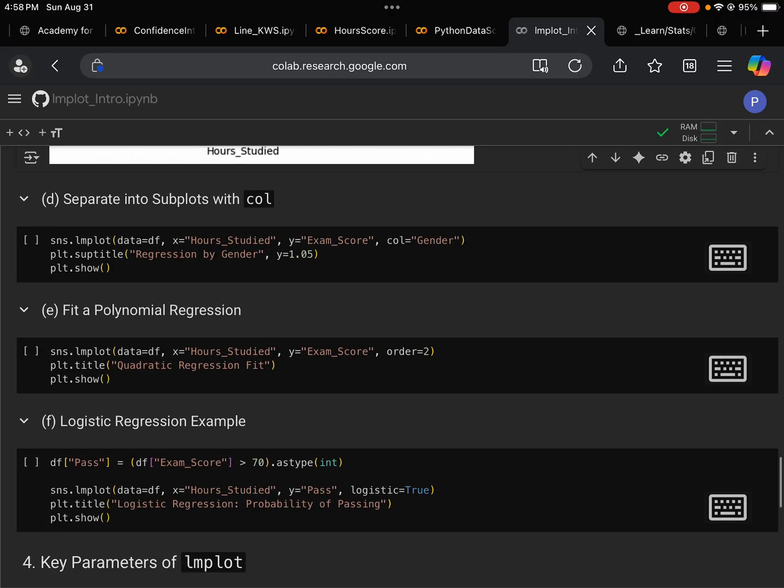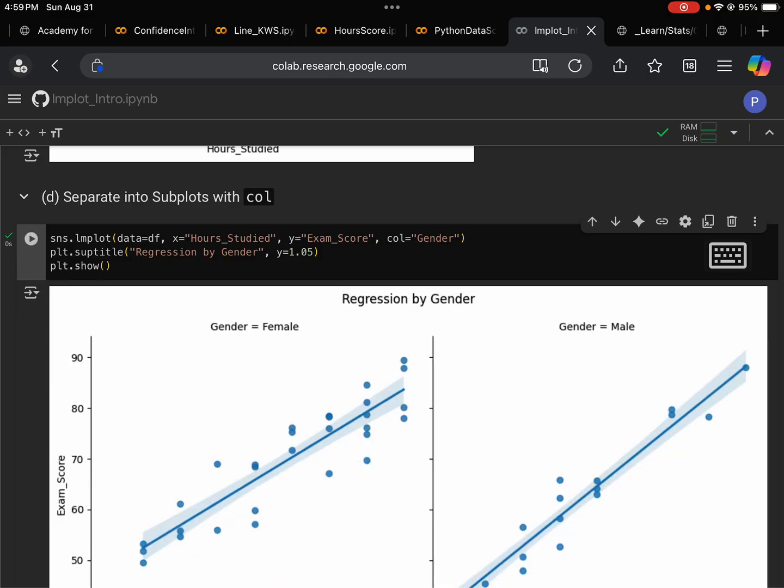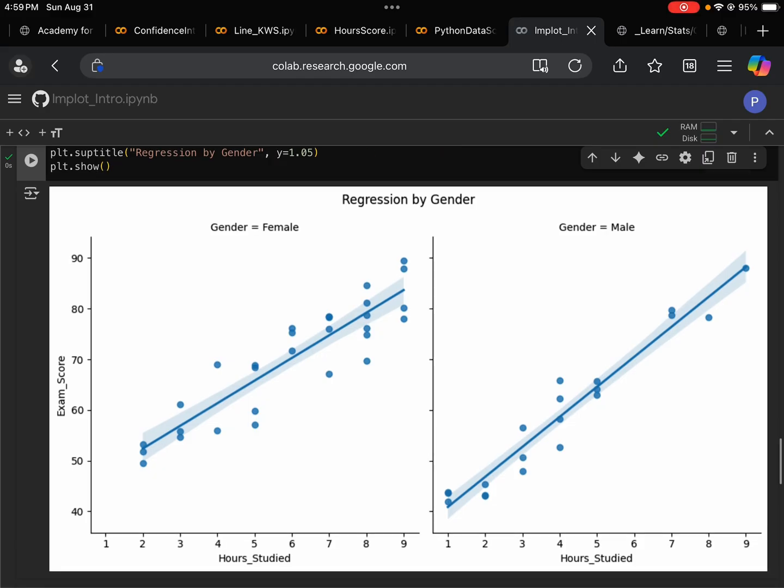Next, we can actually produce subplots. What we do here is use the column parameter. We'll say, okay, we're going to use gender to produce two subplots. So let's run the code. So here we have two subplots side by side. On the left we have female students. On the right we have male students. So it's actually not that easy to tell which line is steeper.